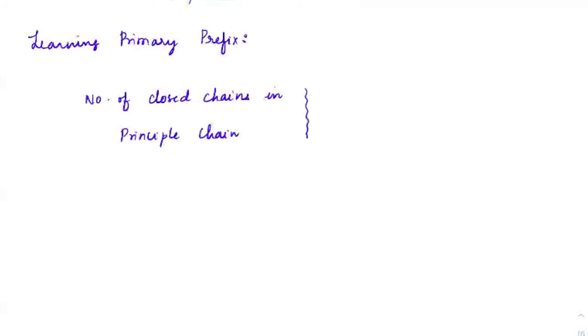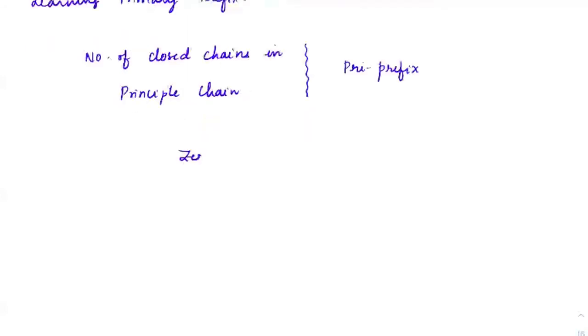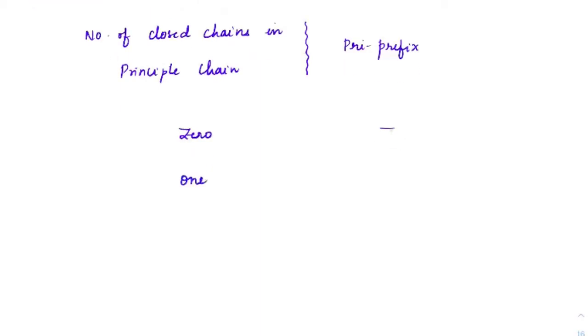For example, if there is no closed chain at all, which means zero, then there won't be any name that will come. All straight chains will not have a primary prefix. Remember that. But if one cycle has been completed, then we will use the word cyclo.